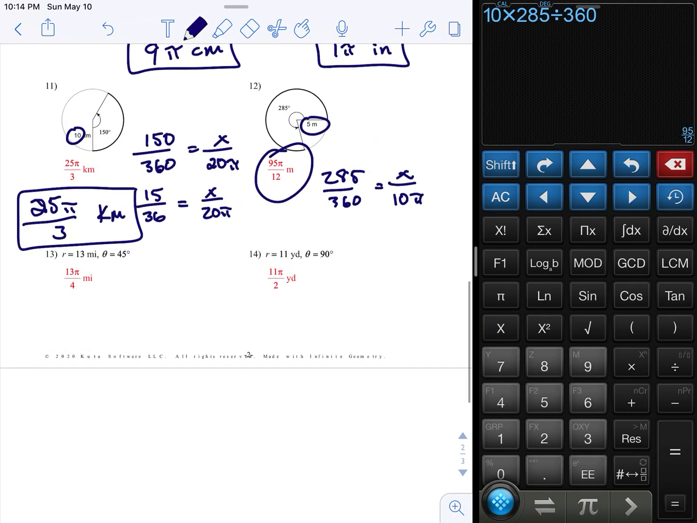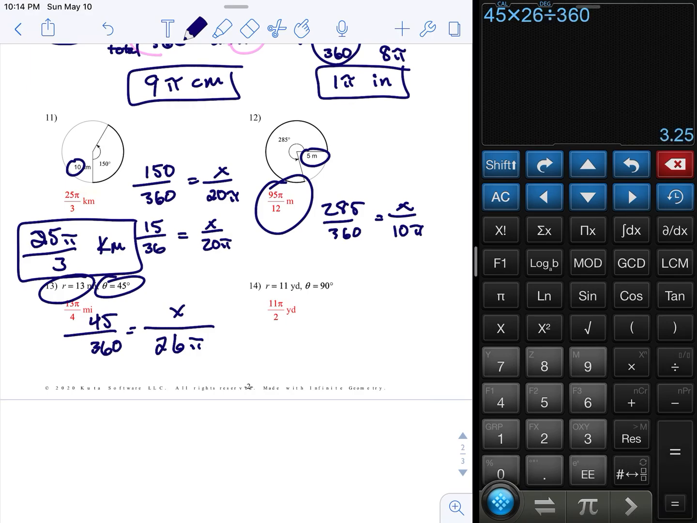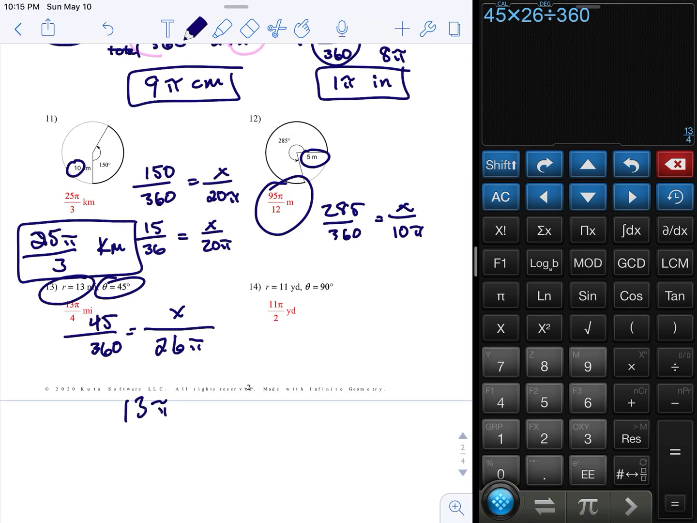Now, you don't need a picture to do it. So take that radius and make it a diameter. So 26 pi down here, x on top. Theta is 45, so that's the angle, 45 over 360. So 45 times 26 divided by 360. 3.25, but I want a fraction. 13 pi over 4 what? Miles.